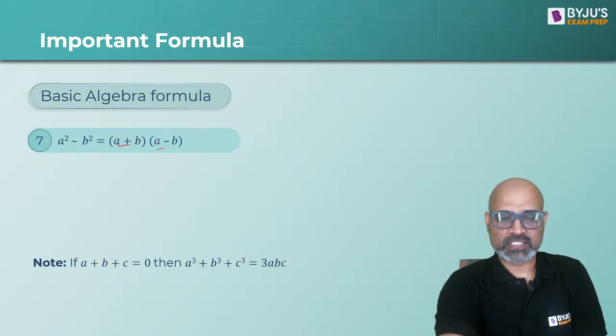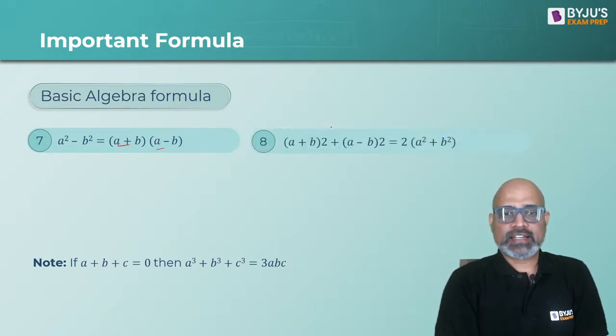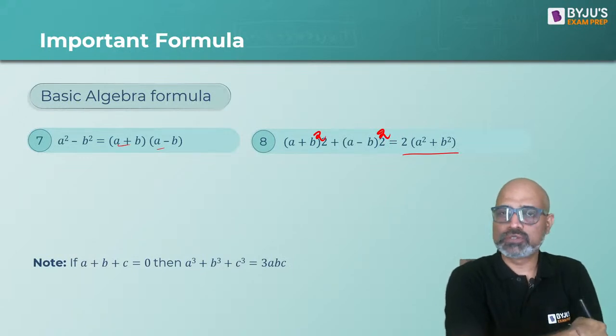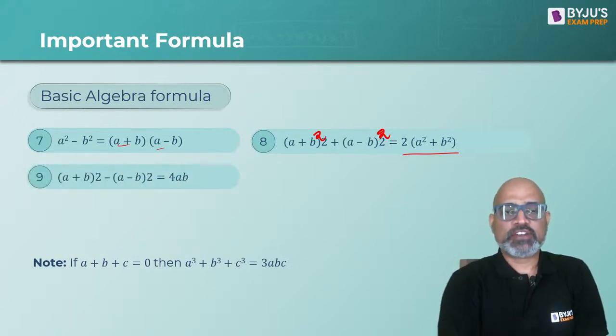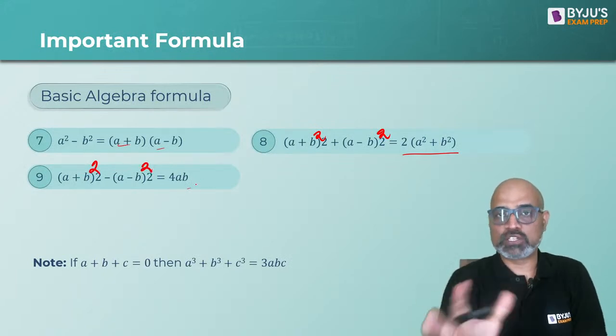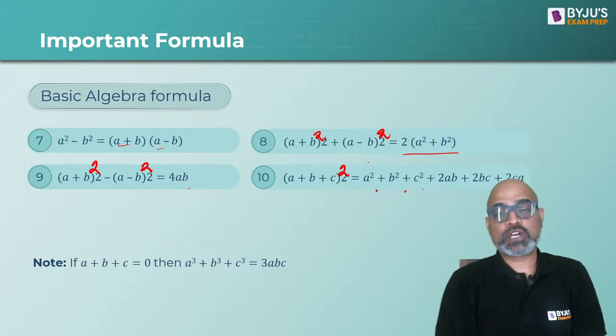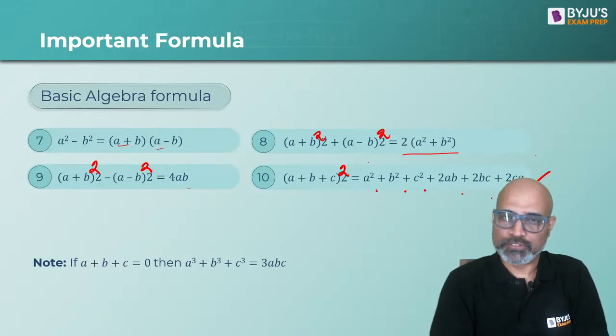Now, a square minus b square has 2 factors, a plus b and a minus b, one of the easiest factorizations. If you have (a plus b) whole square plus (a minus b) whole square, you get 2 times (a square plus b square), which is like summing the first 2. If you have minus between them, you just get 4ab. You don't get the a square and b square combination. And (a plus b plus c) whole square gives you a square plus b square plus c square plus 2ab plus 2bc plus 2ca. This is kind of important because the others we are already aware of.